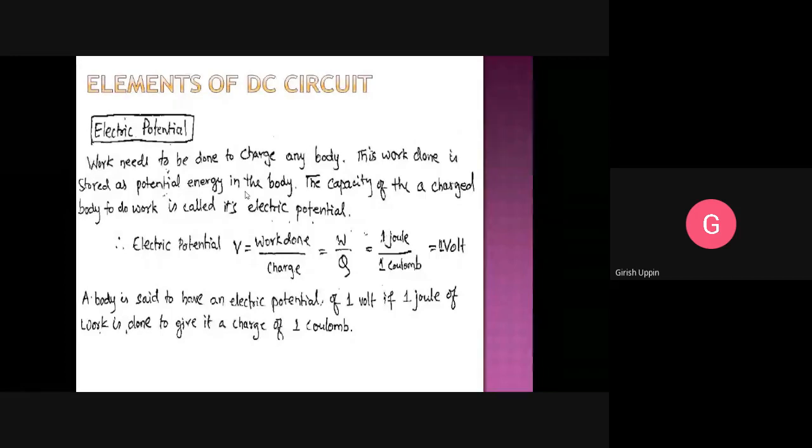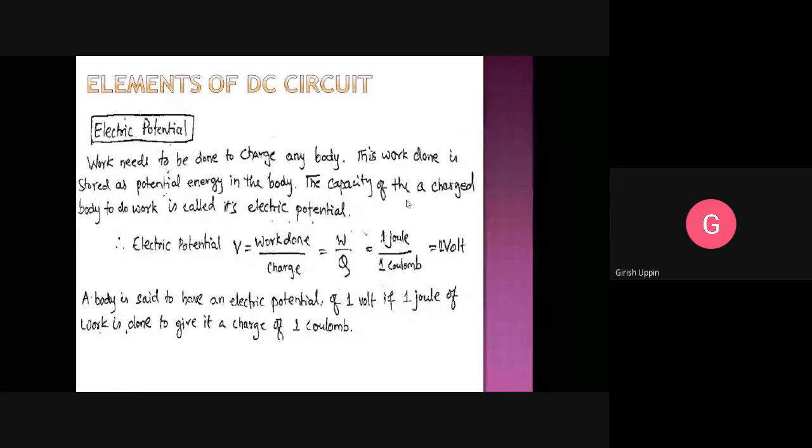Now we have done work to charge an electrical body. Once the electrical body is charged, it has potential energy and it has the capacity to do work. The capacity of the charged body to do work is called its electric potential. So what is the electric potential? Electric potential is the capacity of the charged body to do work in a circuit.